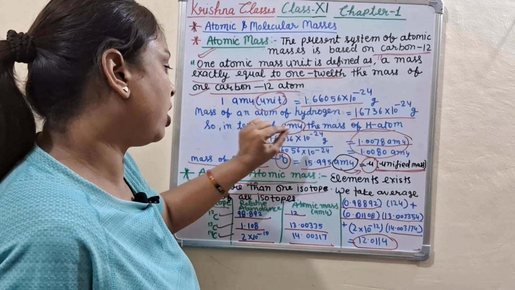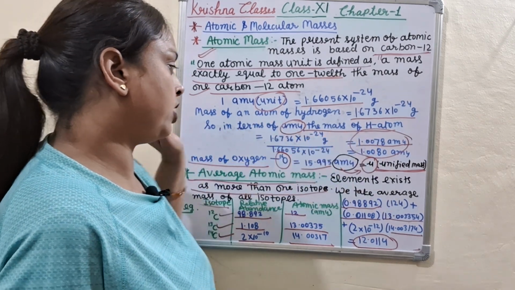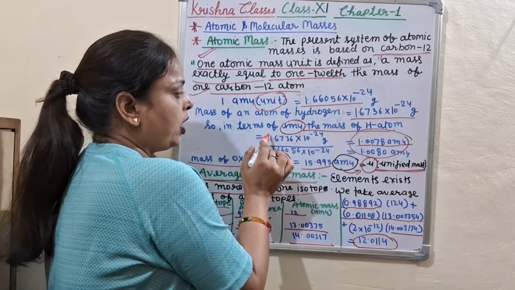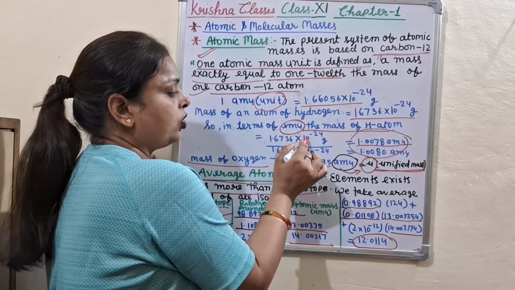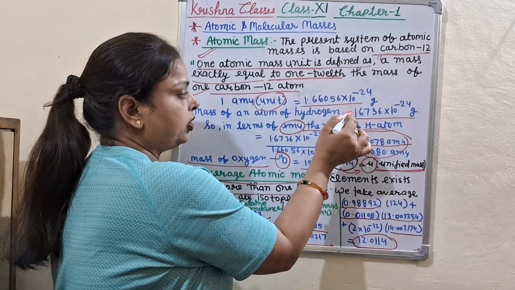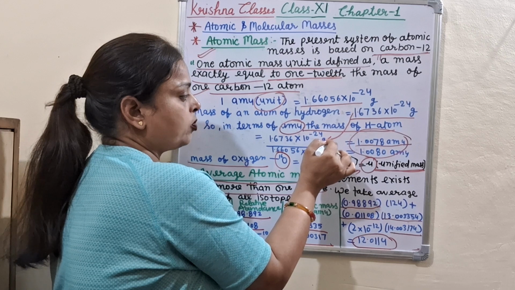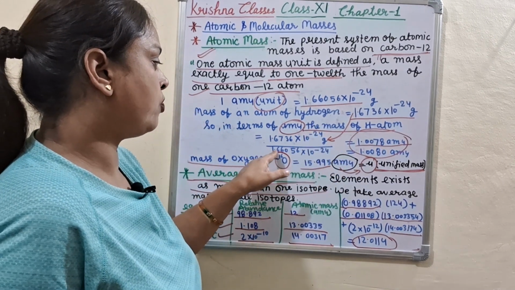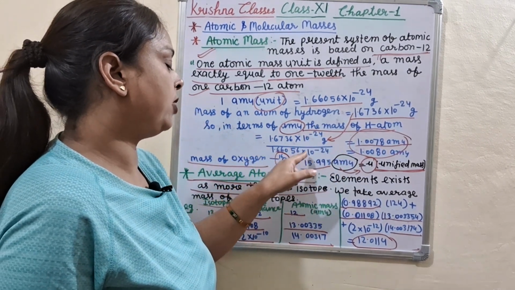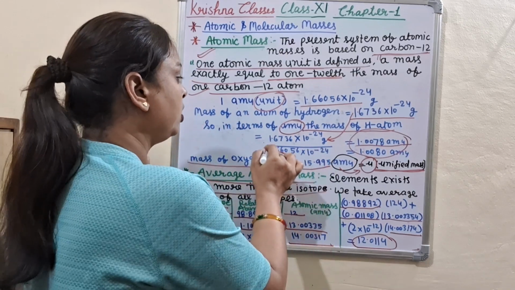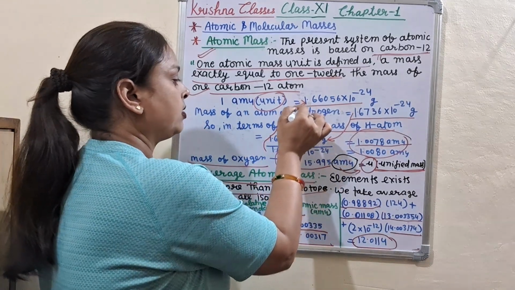So in terms of AMU, the mass of a hydrogen atom is 1.6736 into 10 to power minus 24, the hydrogen mass, divided by 1.66056 into 10 to power minus 24, the carbon mass.